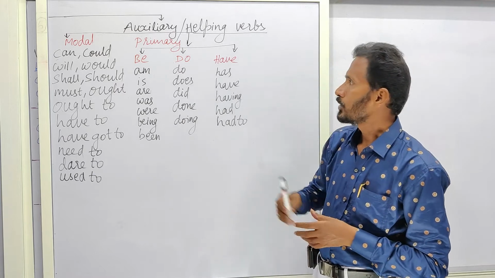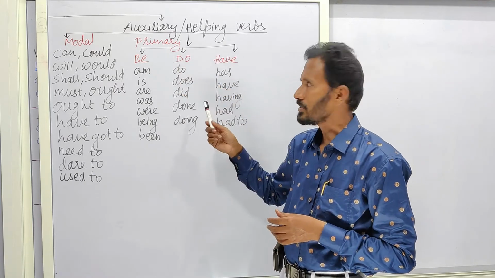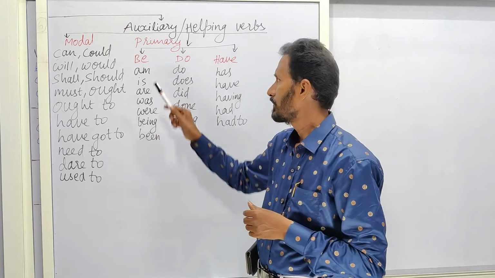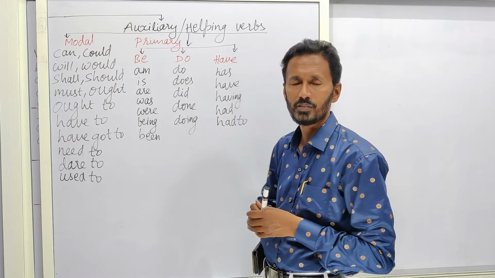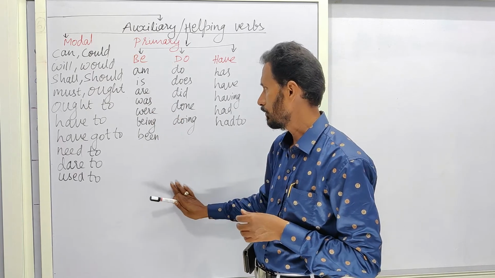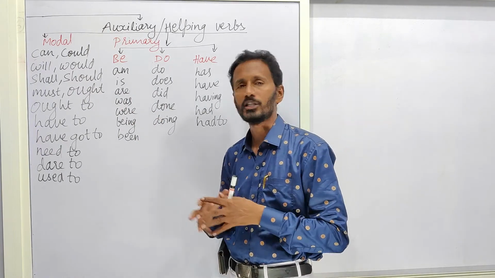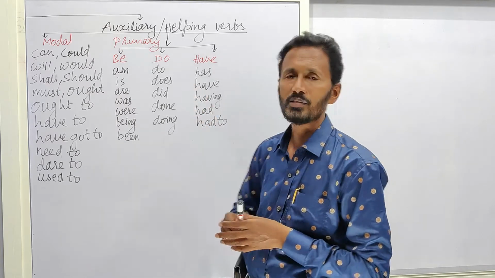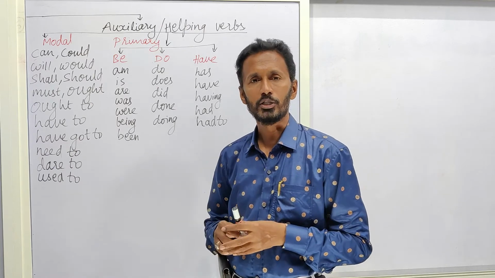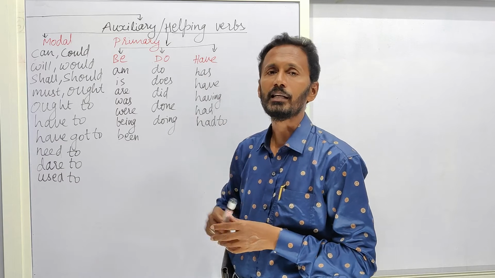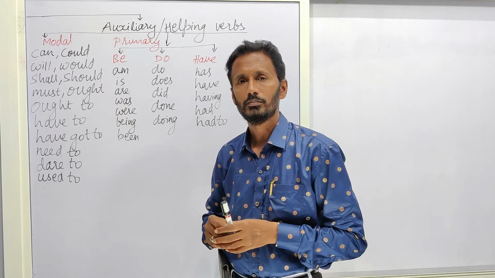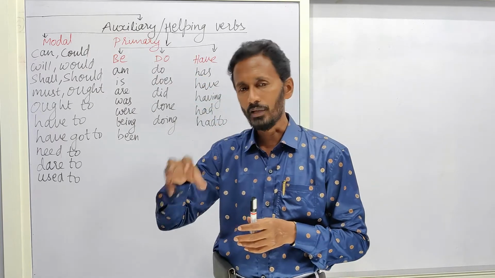Okay. So here the primary auxiliaries can be put under the heads be forms, do forms and have forms. Under the be forms, am, is, are, was, were, being can be brought in. And under the do forms, do, does, did, done, doing can be brought in. And under the heading have forms, we can bring has, have, having, had too. So these are called primary auxiliaries.